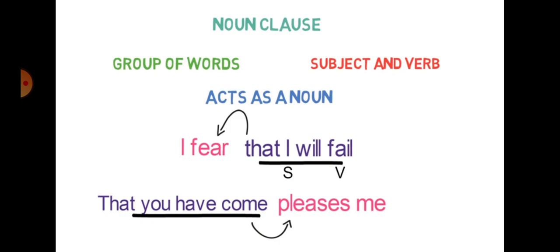That you have come. That you have come for what? You have come for pleases me. Pleases, it means to make someone happy, right? So who is actually getting happy? Me is getting happy. So that is the reason this clause becomes your noun clause. You will see more examples in your book also, then it will be more clear to you.